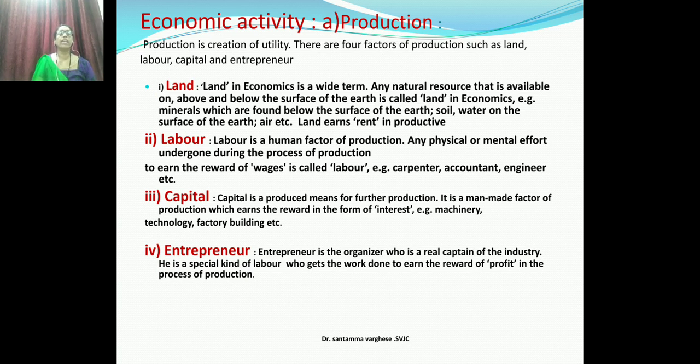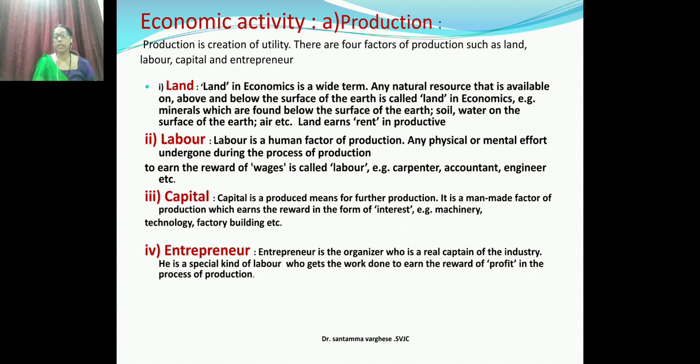So the land earns rent in production. The price of the land is rent. If you take land for production, you may say this land is my own land and why should I give rent for it? Yes, when you calculate, the rent of the land is also included in the factors of production. So the price of the land in production is rent. Land earns rent. So the factors of production: first land, second labor.